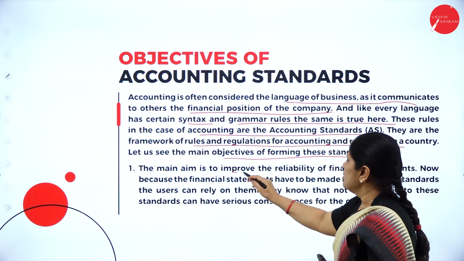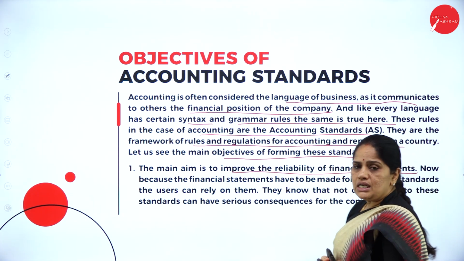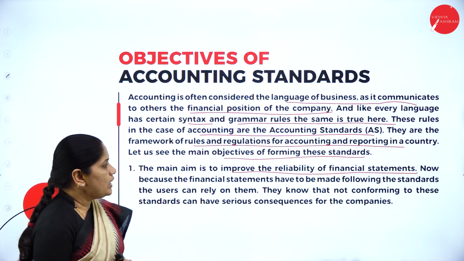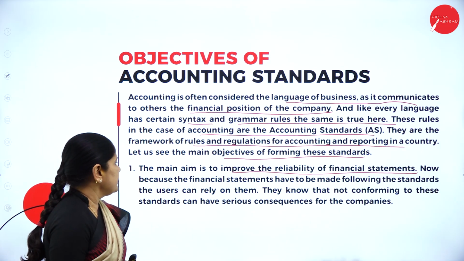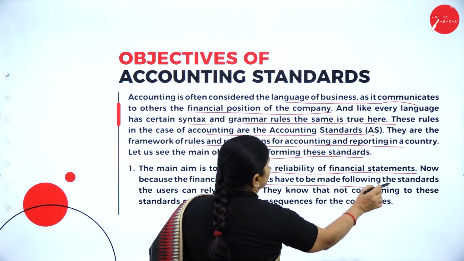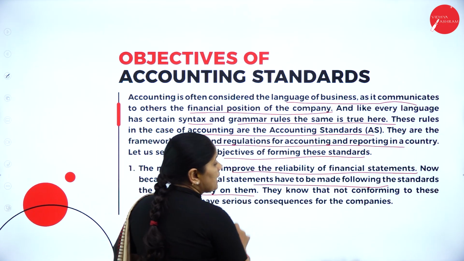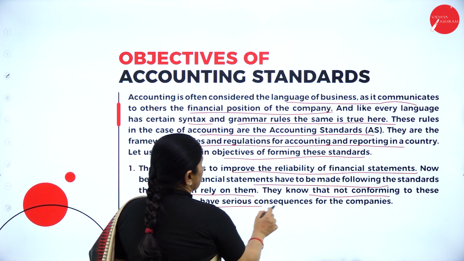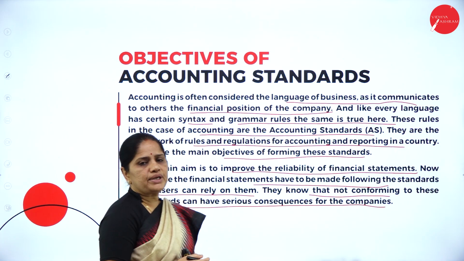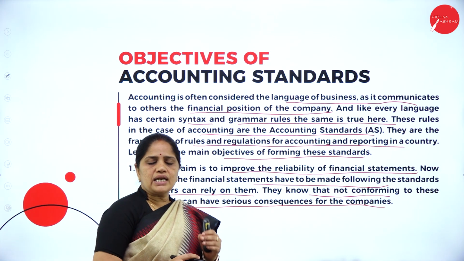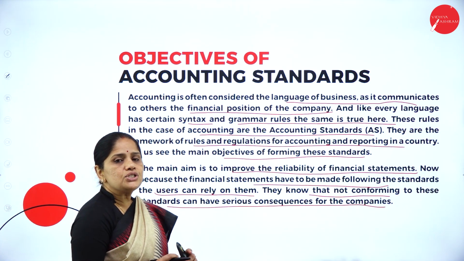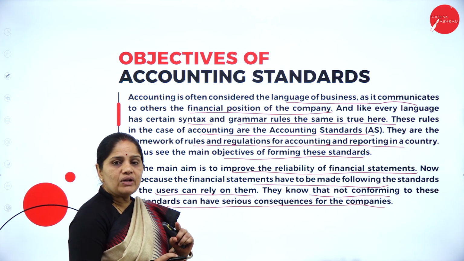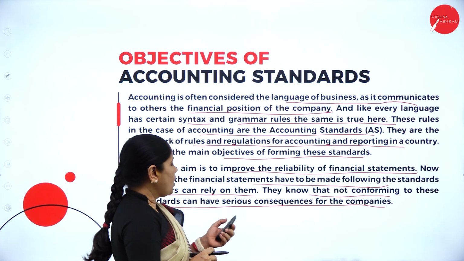The main aim is to improve the reliability of the financial statement. So the main aim of setting the organization's accounting standards is to ensure that it is reliable, because they have to be made following the standards and users can rely on them. They know that not conforming to these standards can have serious consequences for the company. So whenever an organization is preparing the financial statement, it should be based on accounting standards. If they don't follow the accounting standards, it will lead to serious repercussions to the organization.